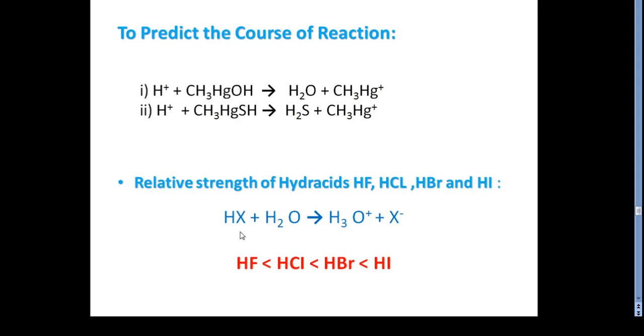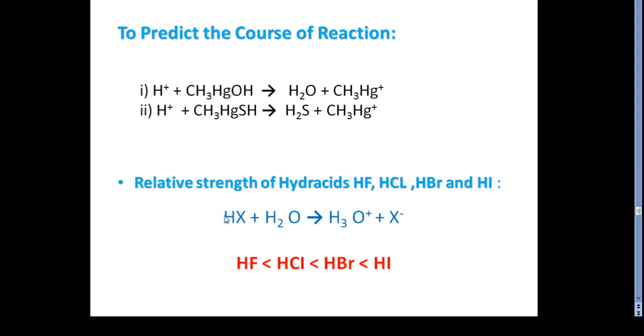In this case the hardest base is the fluoride, and it will bond more successfully and strongly to the hard acid H plus. This is the combination of a hard base and a hard acid, and hence HF will be highly stable.